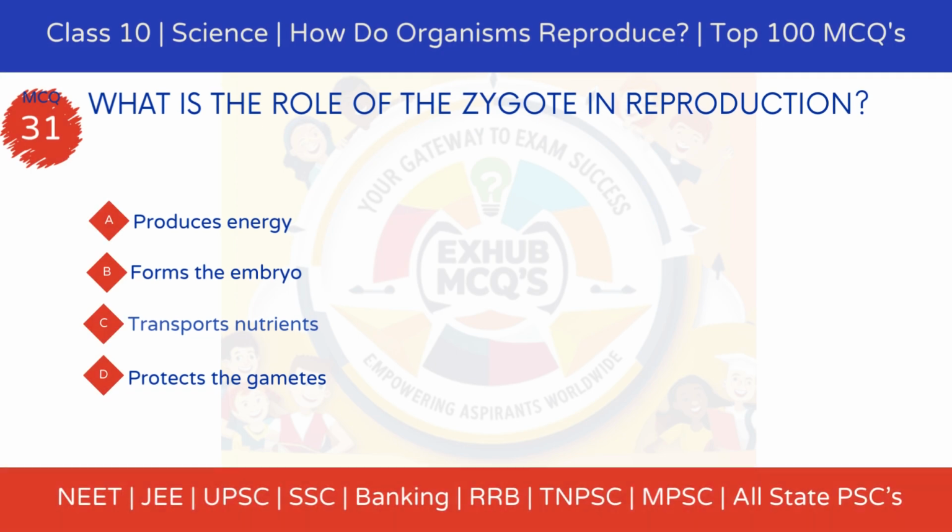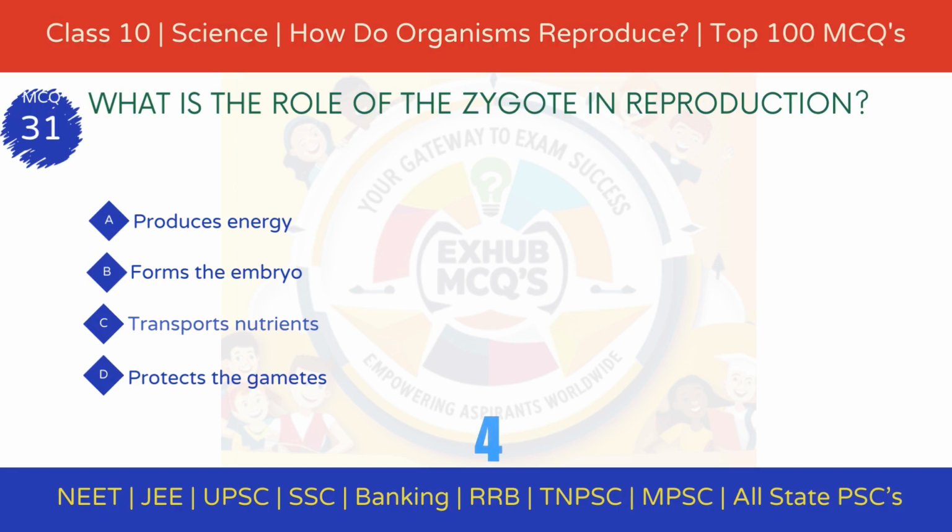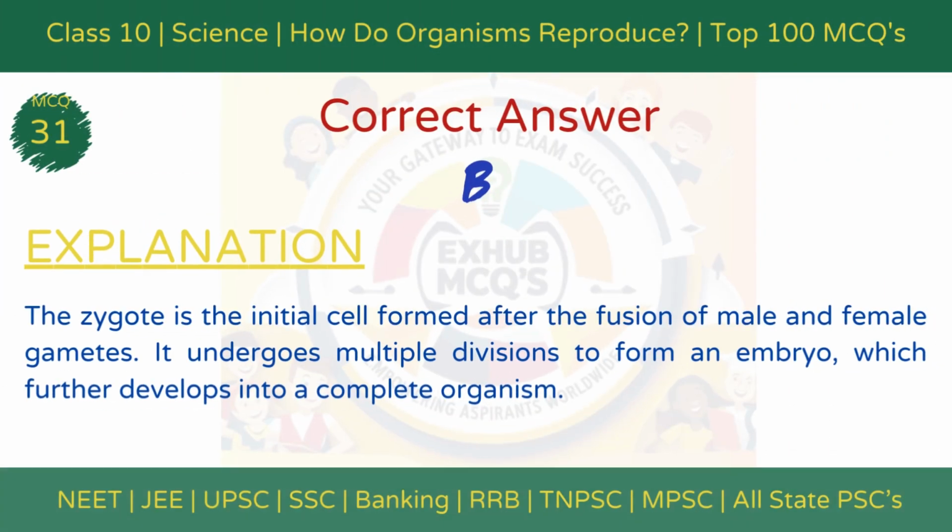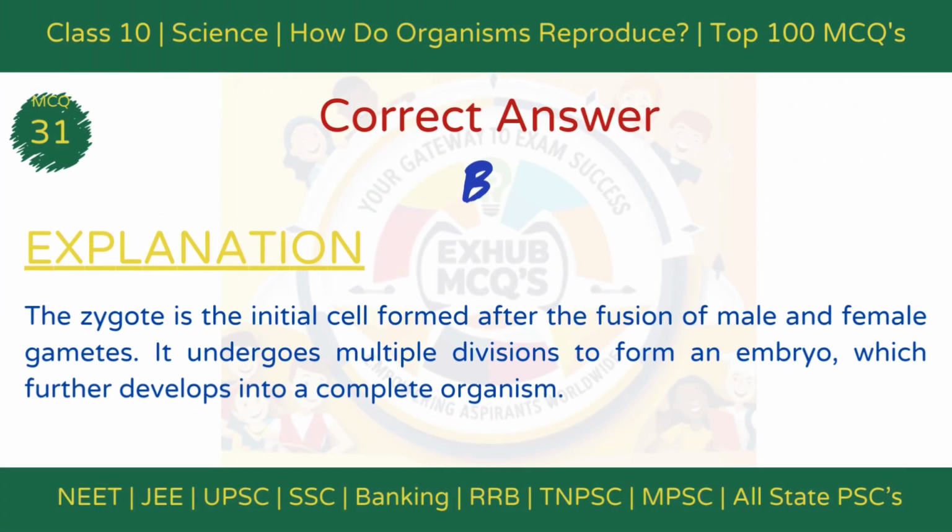MCQ 31. What is the role of the zygote in reproduction? Option A, produces energy. Option B, forms the embryo. Option C, transports nutrients. Option D, protects the gametes. The correct answer is option B, forms the embryo. Explanation: the zygote is the initial cell formed after the fusion of male and female gametes. It undergoes multiple divisions to form an embryo, which further develops into a complete organism.